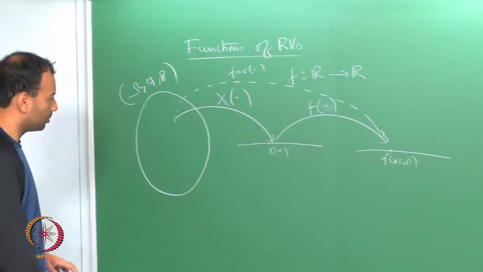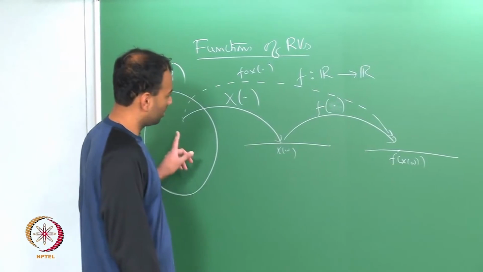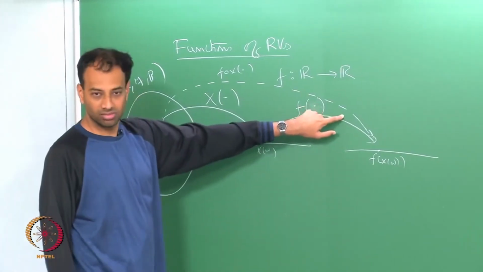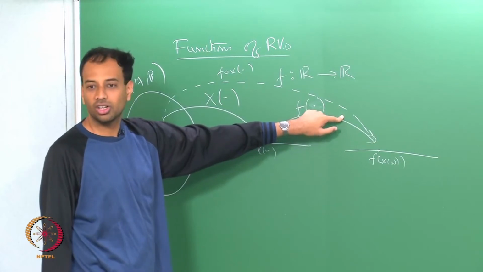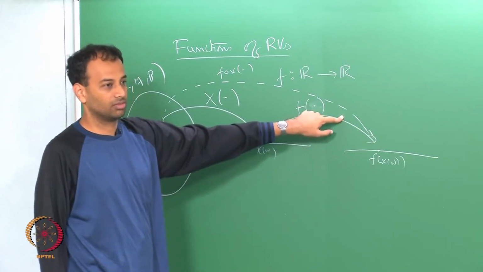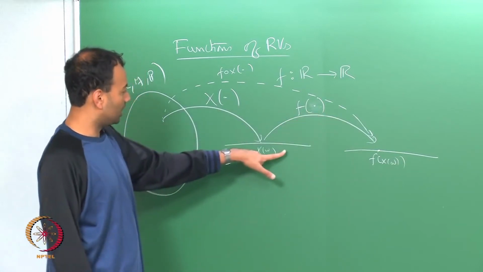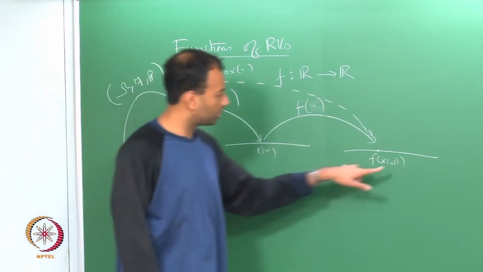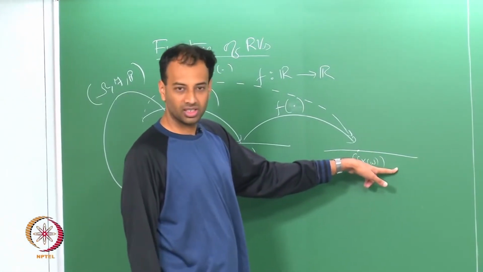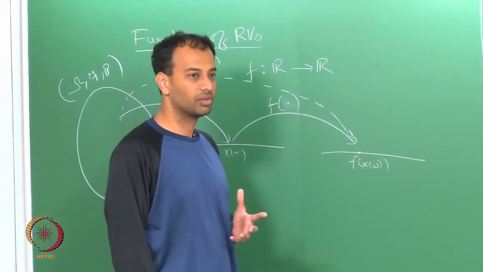Now, before that we must address whether this composed mapping f composition x is a random variable at all. If you want to speak about the distribution of x, we know how to do that, but if you want to talk about the probability or CDF of f of x, we have to first establish that f of x is a random variable.